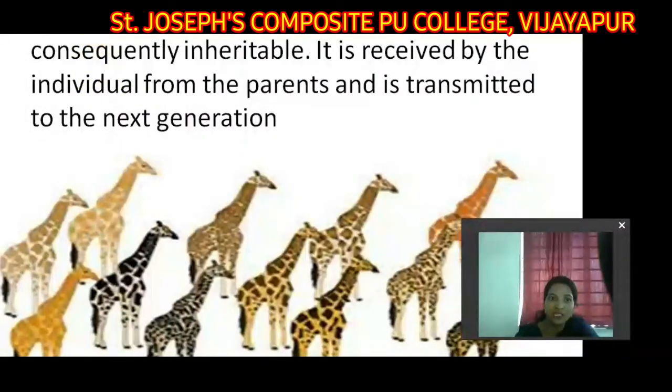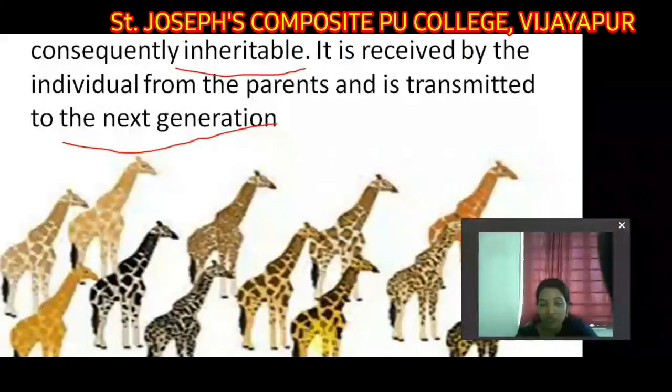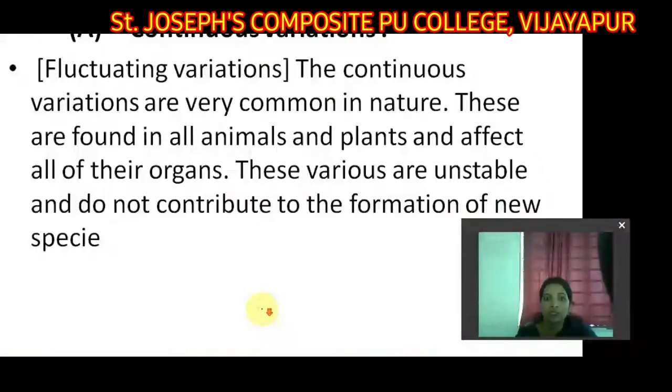Now the second one, when we see germinal variations. Germinal variation means this variation affects the germ cells of an organism and is consequently inheritable. Germ cells are those which give new cells and affect the body, right? It is received by individuals from parents and is transmitted to the next generation. As you see in the picture, that is a giraffe, how the patterns are affected. Some are yellow, some are black, some are white, and a mixture of brown and yellow color. These changes we see in germinal variations also, right students? Right. So germinal variations could be of two types.